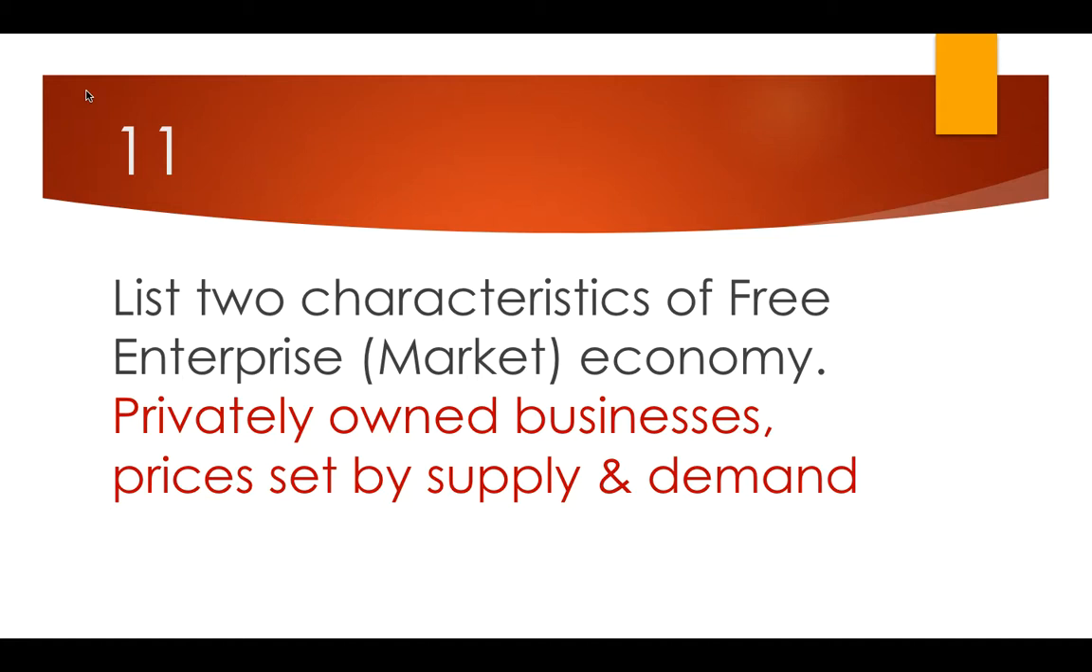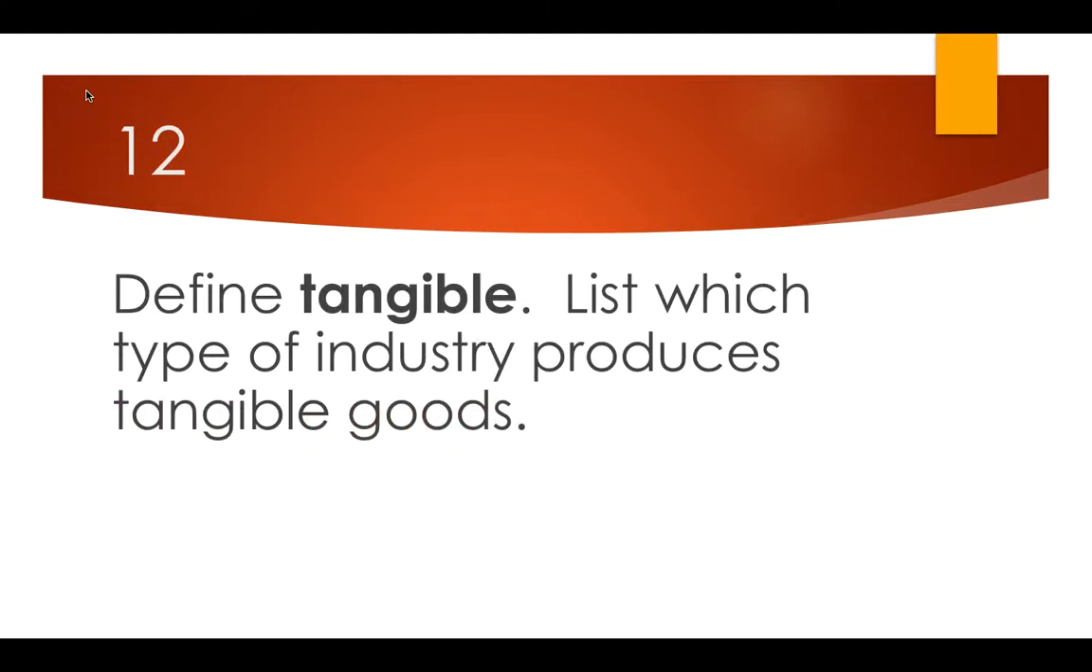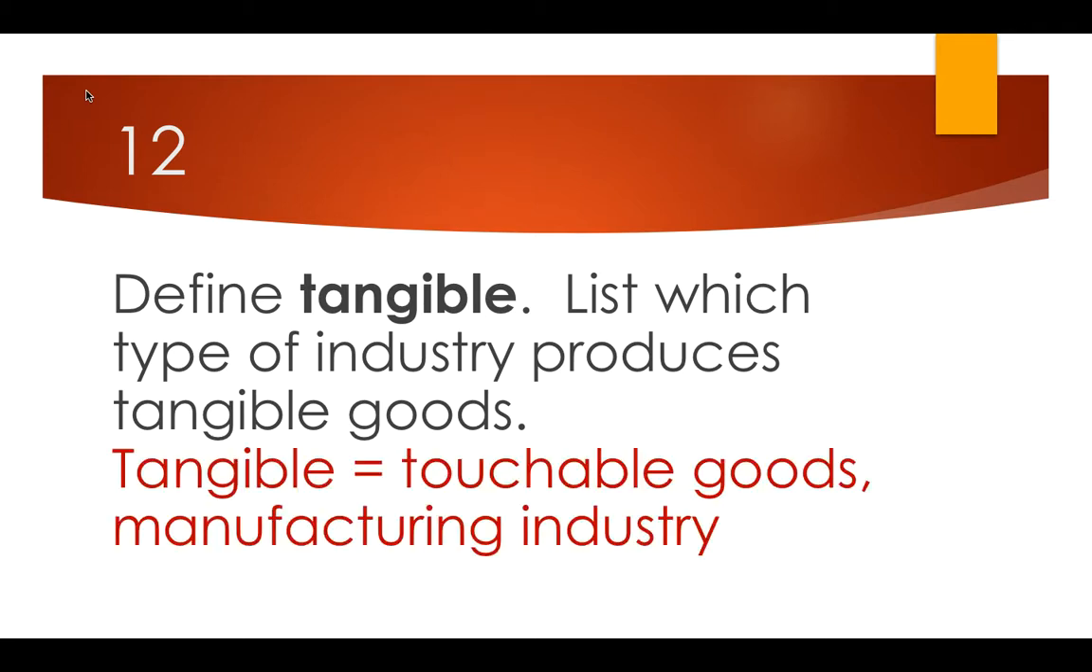Also, we set our prices by supply and demand. If nobody wants it, remember what's going to happen to the price. It's going to go down. If everybody wants it, like the Xbox 360, then the price is going to go up. Number 12, define tangible and list which type of industry produces tangible goods. Think of tangible as touchable, something that you can hold in your hand, and that would go with manufacturing industry. Think actual objects like a cell phone or an iPod, an iPad, whatever, something you can hold in your hand and take home with you after you buy it.